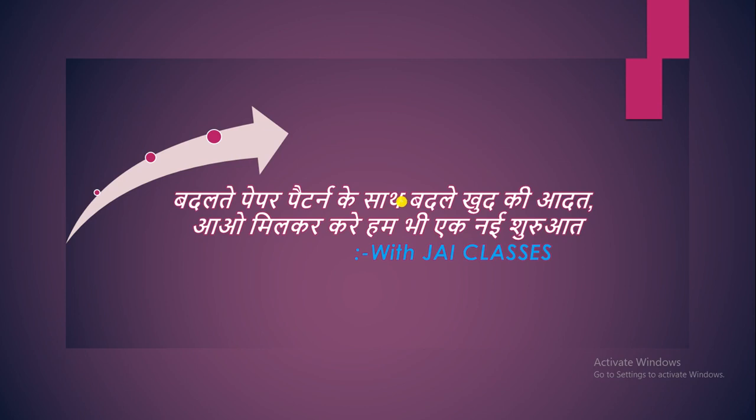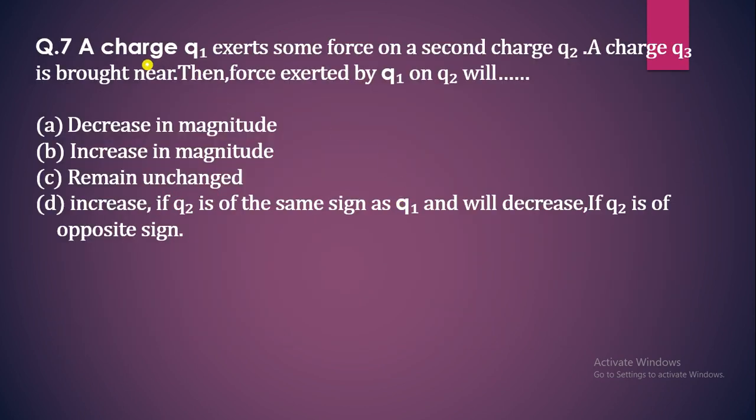First question of today's series: a charge Q1 exerts some force on a second charge Q2. A charge Q3 is brought near. Then the force exerted by Q1 on Q2 will be... So we know the force between two charges is 1 upon 4 pi epsilon naught Q1 Q2 by R square.